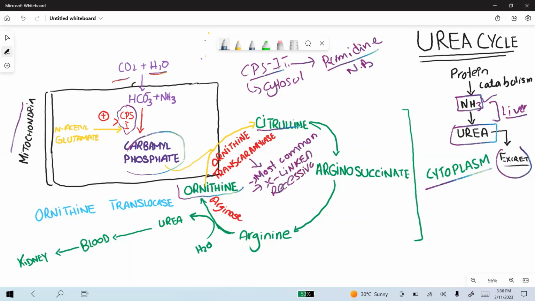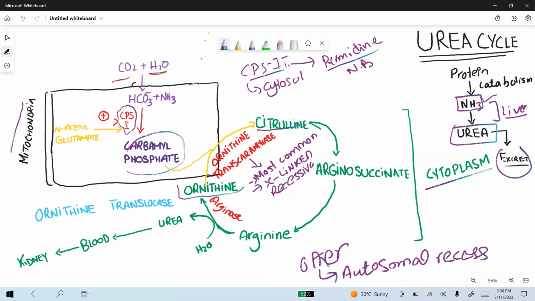while the other enzyme deficiencies of the urea cycle are autosomal recessive. So this ornithine reacts with carbamoyl phosphate to be converted to citrulline, and then this citrulline is converted to argininosuccinate.